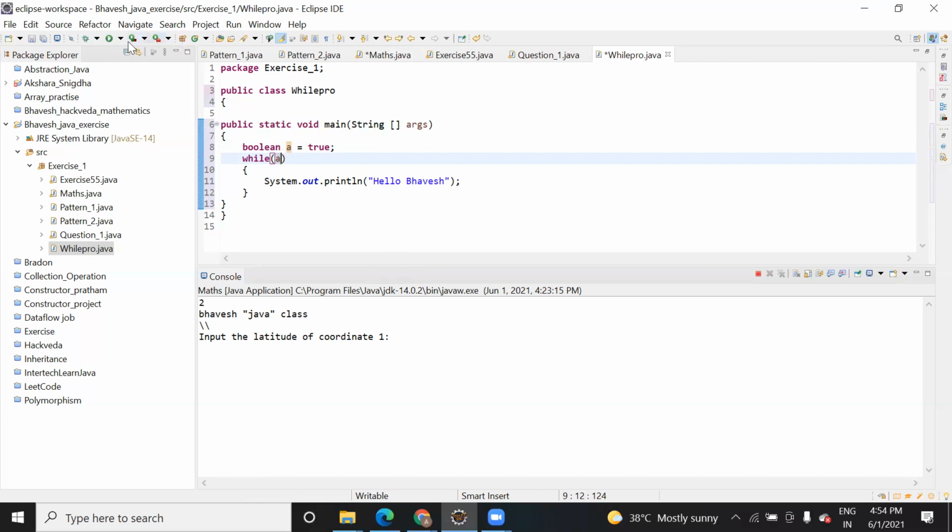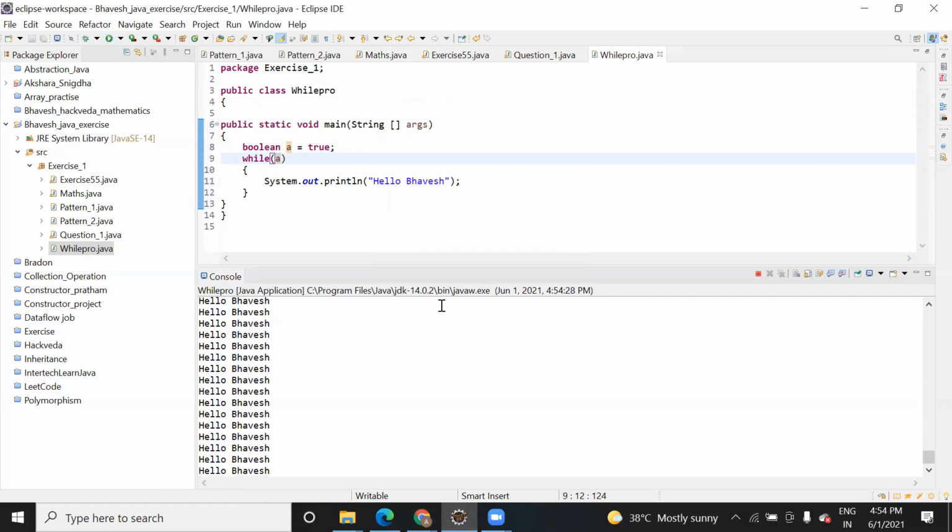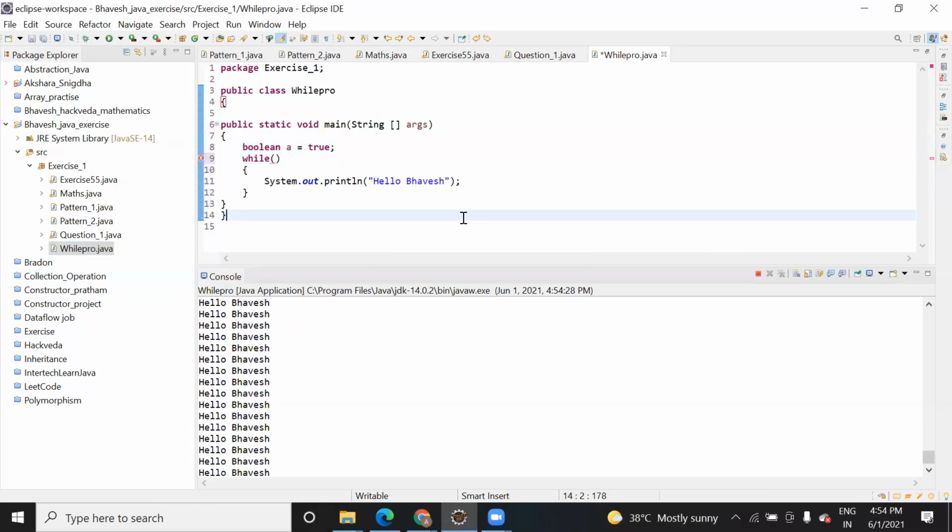So this will keep on running. I read something which said that if you don't close it, it will occupy your heap memory. Yes, you need to close that. It will occupy heap memory, but not forever. It will occupy heap memory until the heap memory has space. Once it fills, your program will terminate.